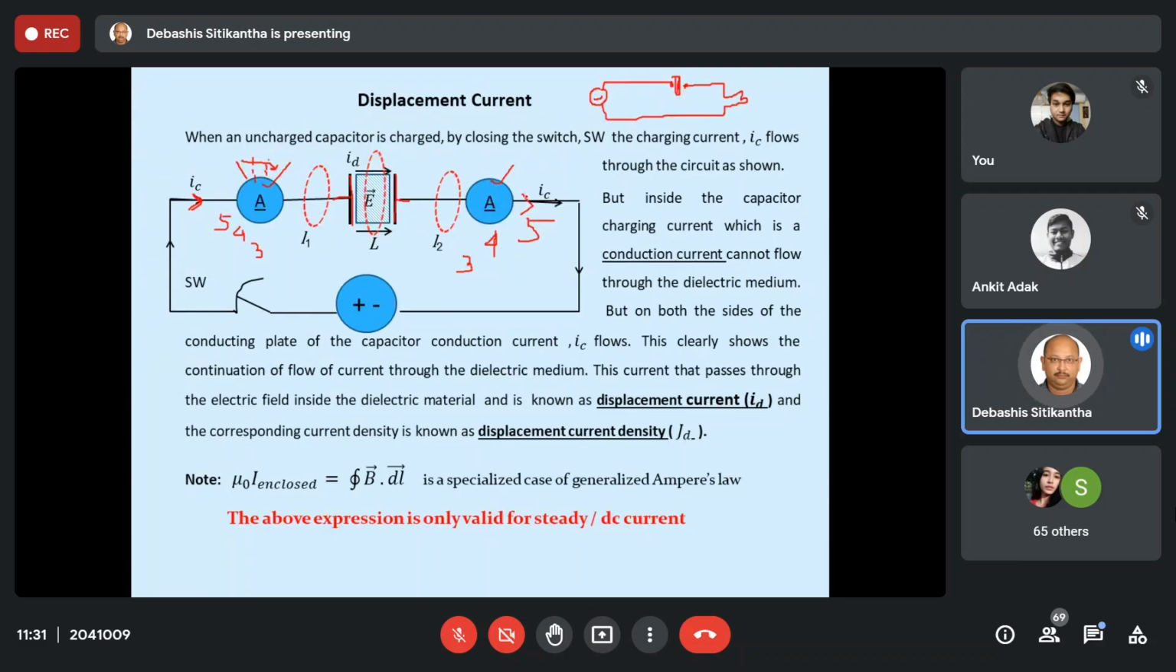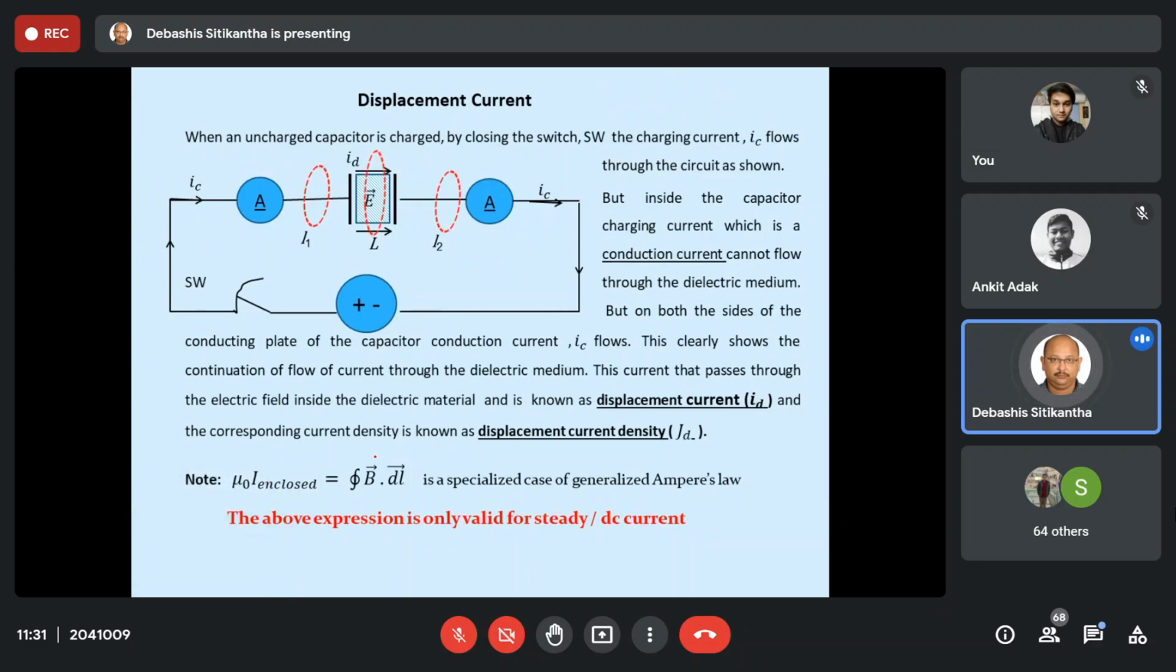Clear violation of all the rules that we have till now studied. Violation of your KVL, violation of conservation of charge. All these things are violated. Basic laws are violated. Then what is the explanation for that? Let us have a closer look.